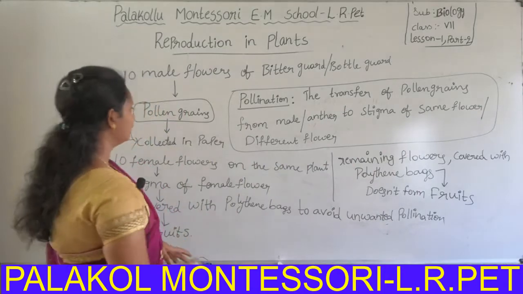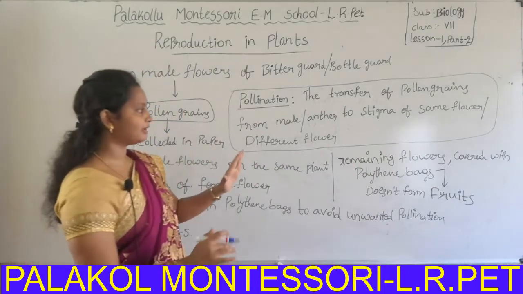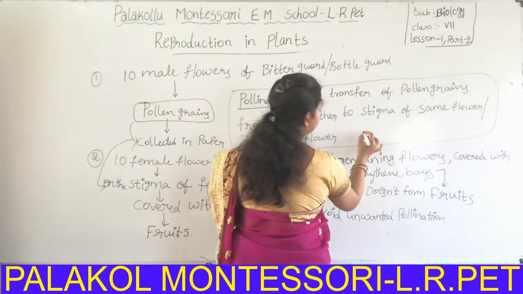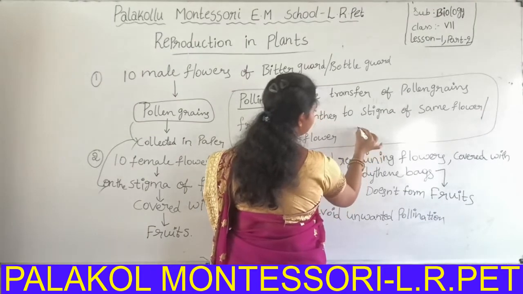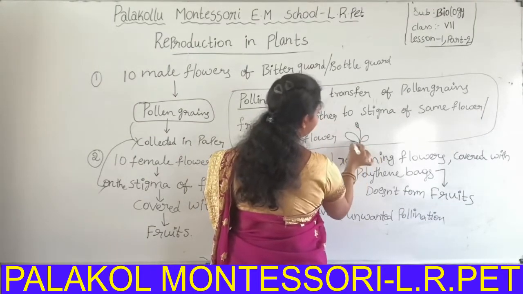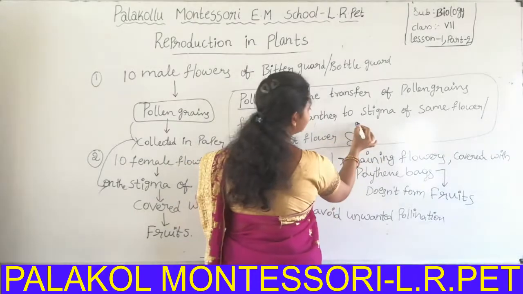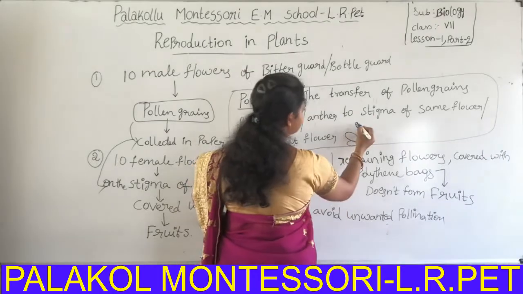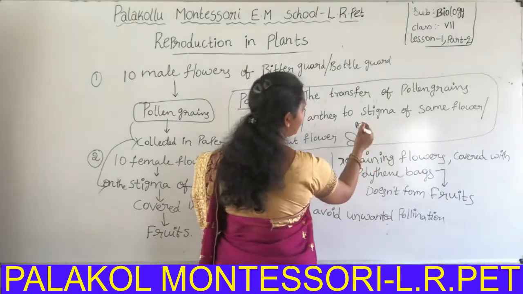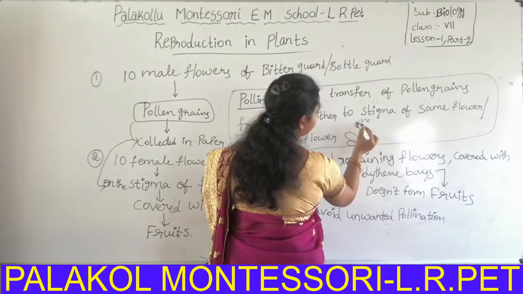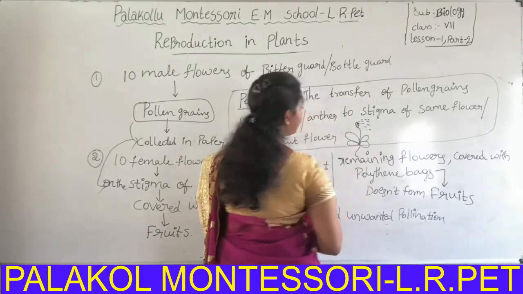Okay, what is that? The transfer of pollen grains. Here the anther is present, and pollen grains are present inside. This is a flower. After the anther bursts, the pollen grains fall into the atmosphere.